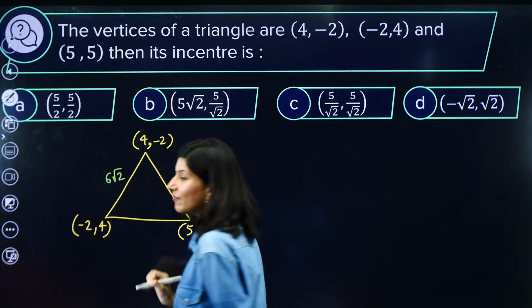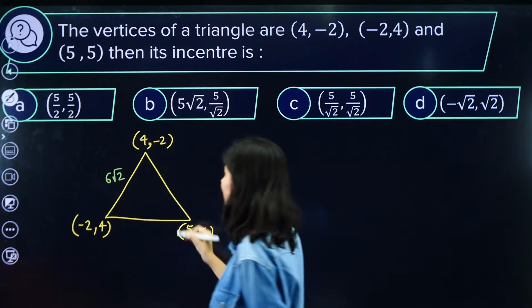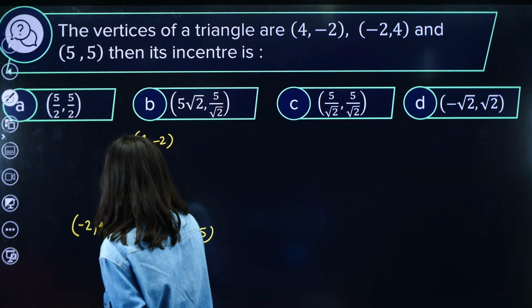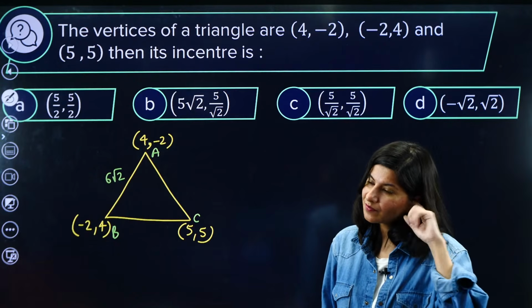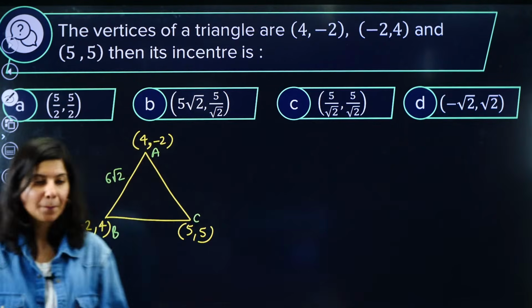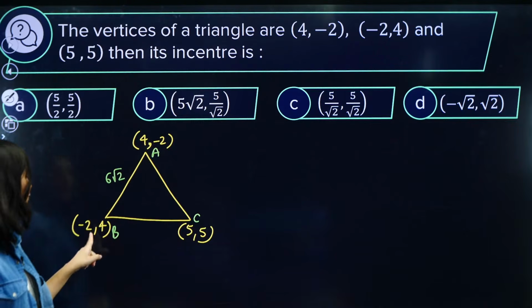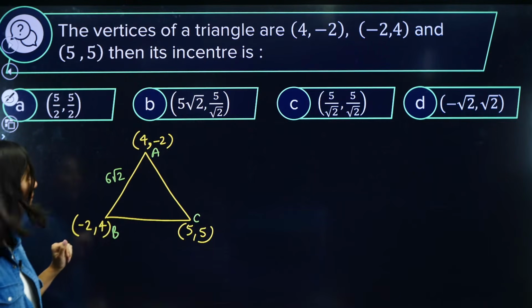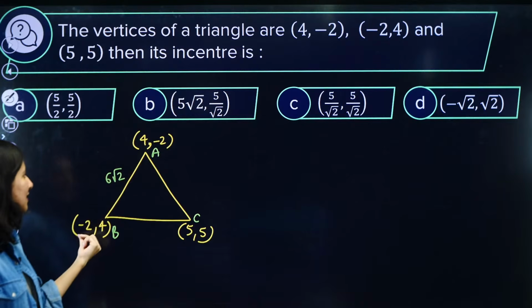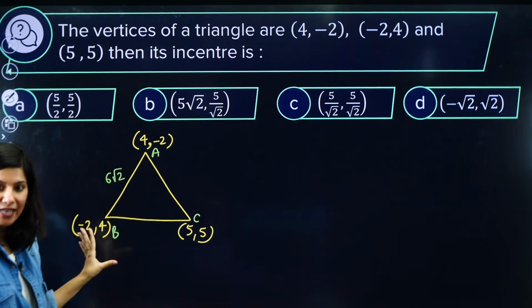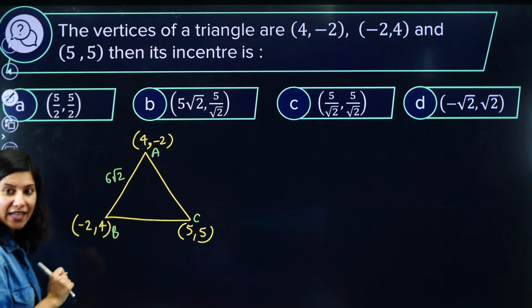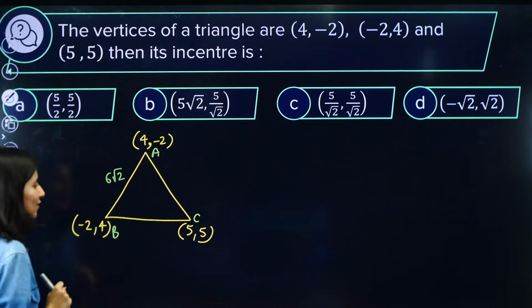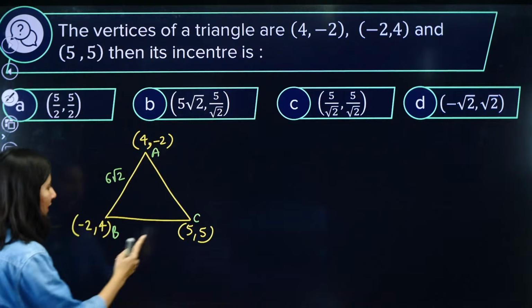Verify the side. Let us take this as A, B and C. So 4 comma minus 2, minus 2 comma 4, 6 root 2, the calculation is right. Now 5 minus minus 2 is 7, and 7 squared is 49, and 1.